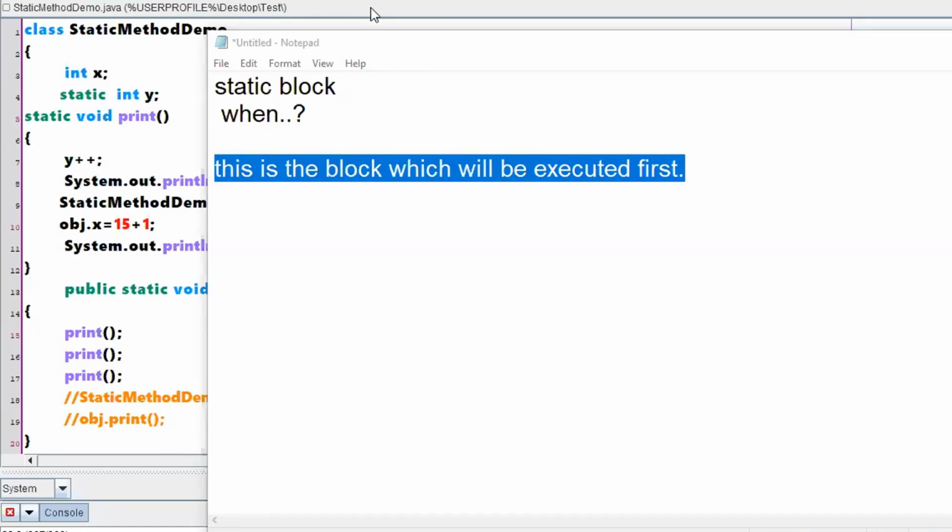Sir, if it's executed before the main function, why do we need a main function for static blocks? Why do we need a main function? Yeah, if it's executed before a main. Right. I hope everybody understood what Abrahan has asked. He is saying that when you are saying that this particular block is executing before a main method, then can't you write everything in a static block? Why do you want to write things in a main method again? That was his question. So we will see that one with an example.